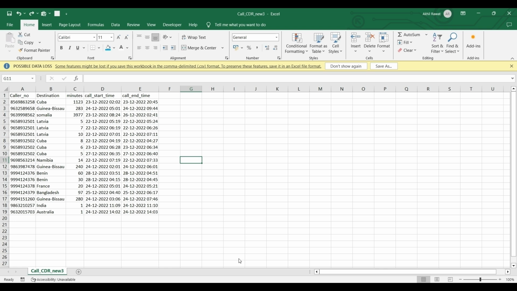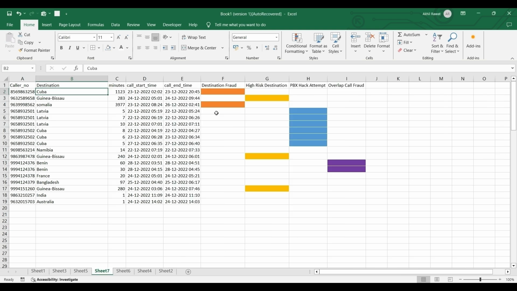This is the incoming record file that I have made. It has mixed records, and the model has to carefully generate the alerts for fraudulent records and name the fraud type. So let's discuss in detail.